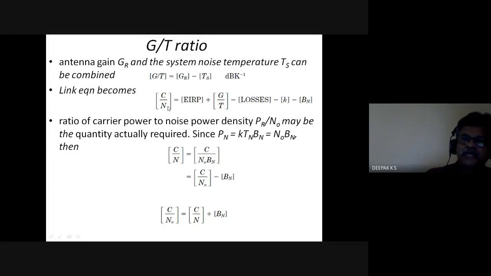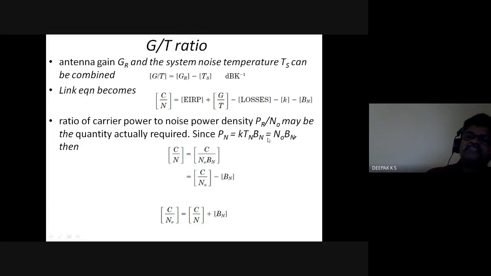Now, apart from C by N, there could be C by N naught. N is the noise power, N naught is the noise power spectral density. So noise power is noise power spectral density into bandwidth. C by N naught is the ratio of carrier power to noise power spectral density. So PR by N naught will be the actual quantity required sometimes in some equations.